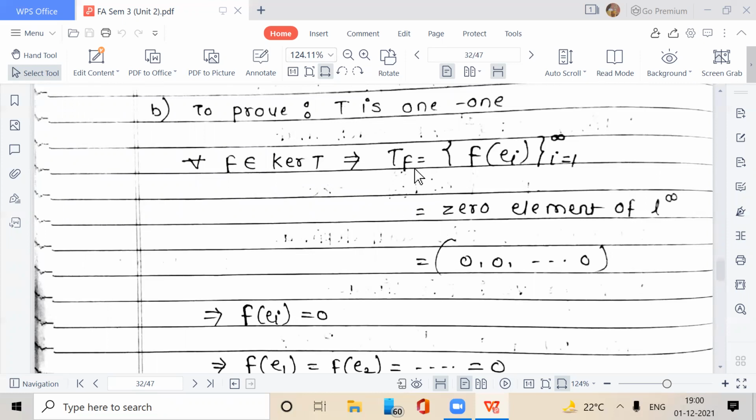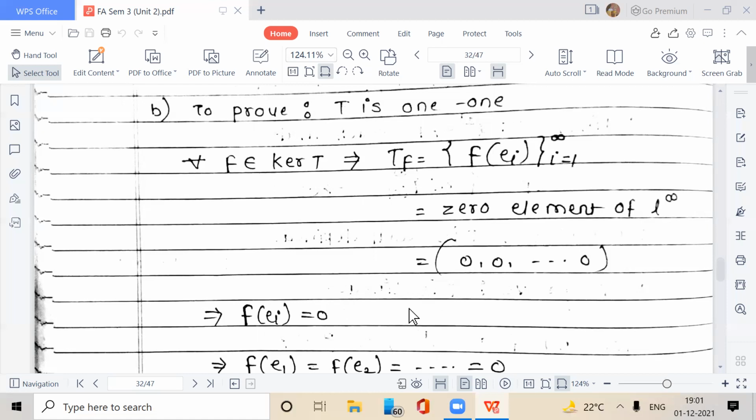Let any element f belongs to kernel of T. Then the image of f under T, which is f of e_i, i equal to 1 to infinity, is equal to the 0 element of L infinity, because if f belongs to kernel of T, then the image of f under T is equal to the 0 element, because the image of any element in the kernel of T is equal to 0 by definition of kernel of T. So that as the sequence f of e_i, i equal to 1 to infinity, is equal to 0, so that f of e_i is equal to 0 for each i.